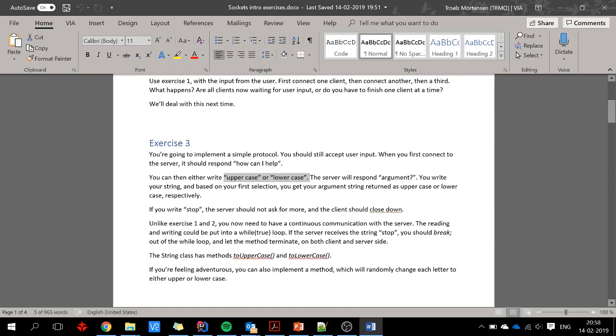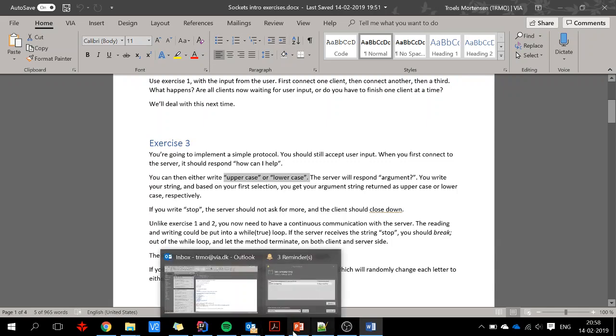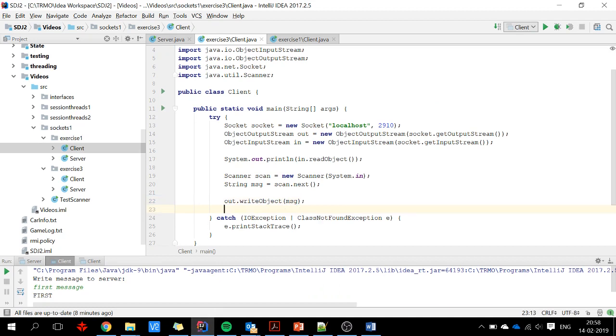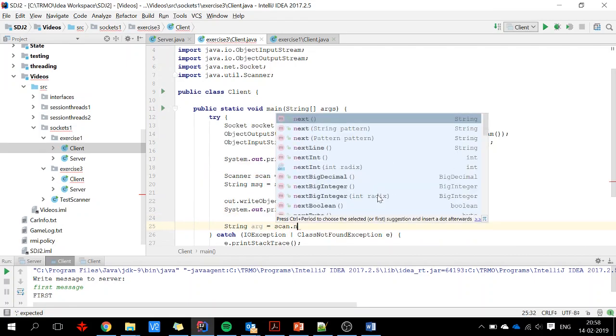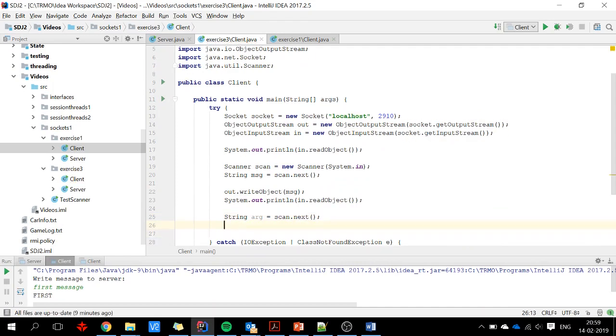The server will then respond with argument. So I need to read something in, read object. I will just print this out. And there we go. And then I need to do string arg, scan next. And then we send this back out.